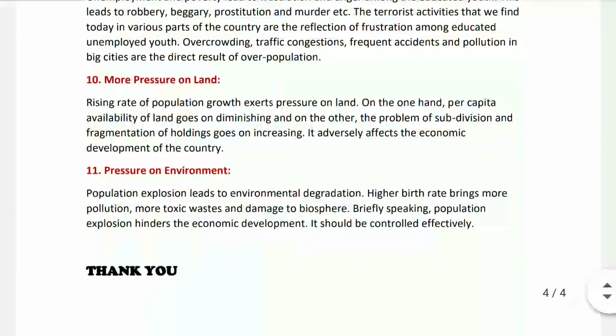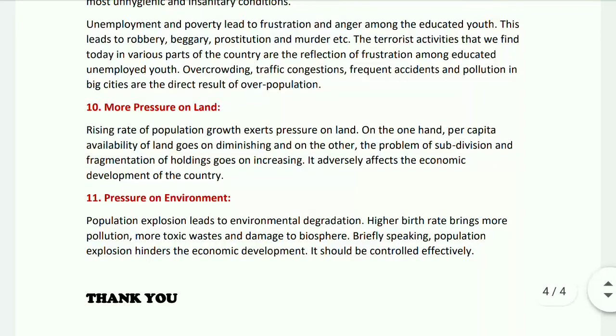Number 10, more pressure on land. The rising rate of population growth exerts pressure on land. On the one hand, per capita availability of land goes on diminishing, and on the other, the problem of subdivision and fragmentation of holdings goes on increasing. It adversely affects the economic development of the country.